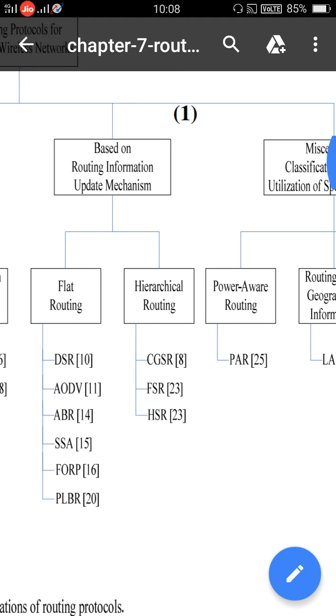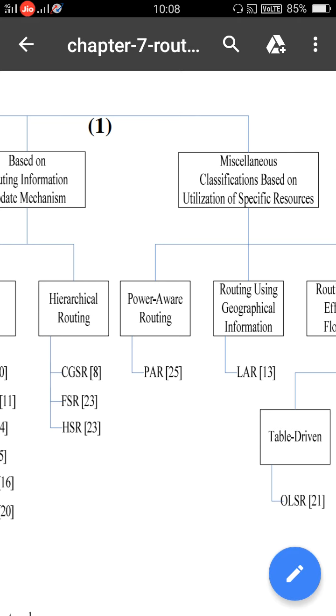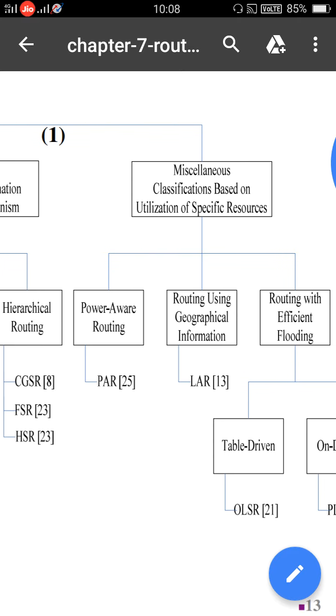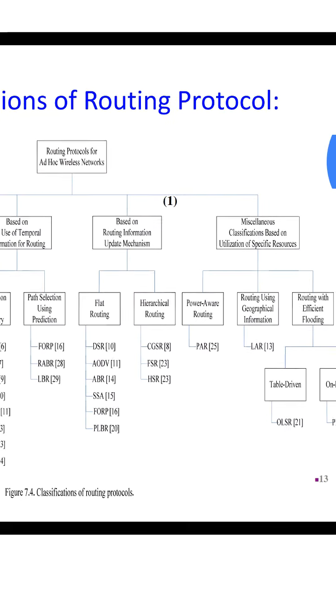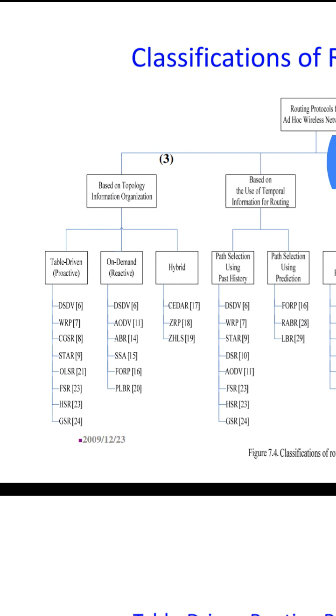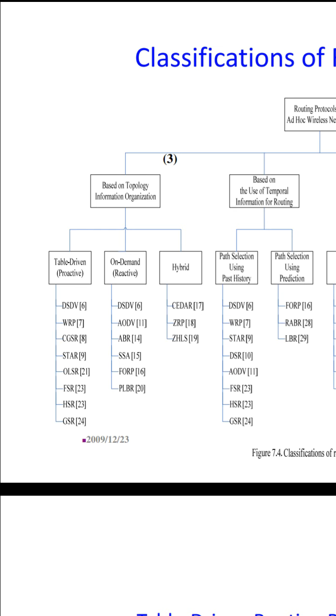And another one is power awareness routing protocols, routing using geographical information, and routing with efficient flooding mechanism. So these are the several classifications of routing protocols, and in the next video we will discuss these protocols one by one.